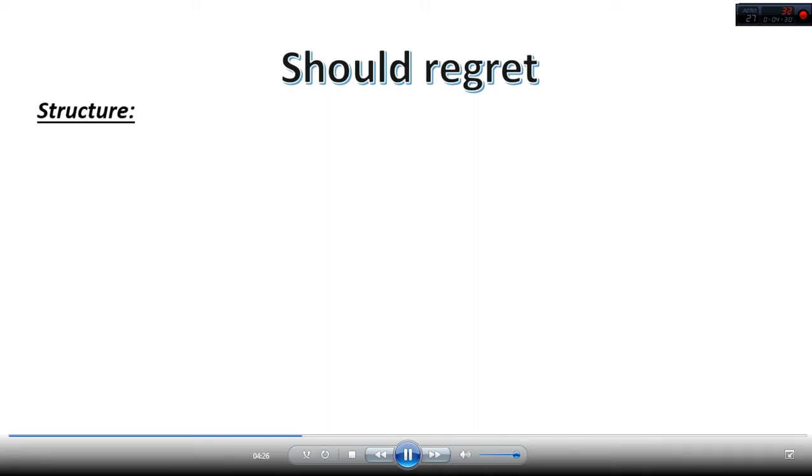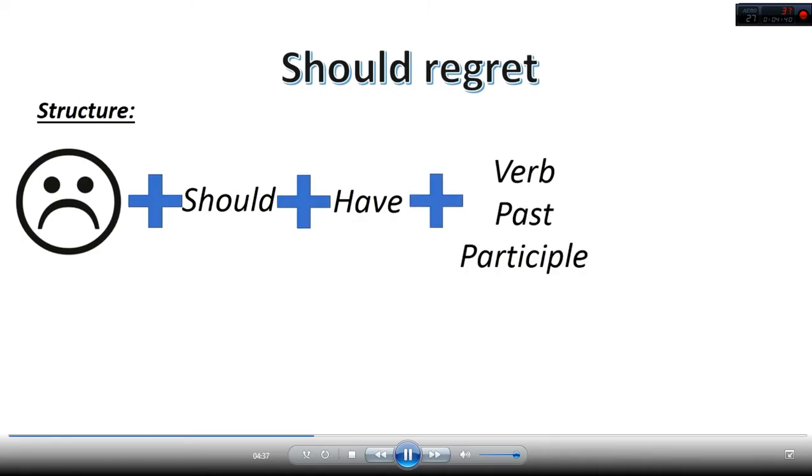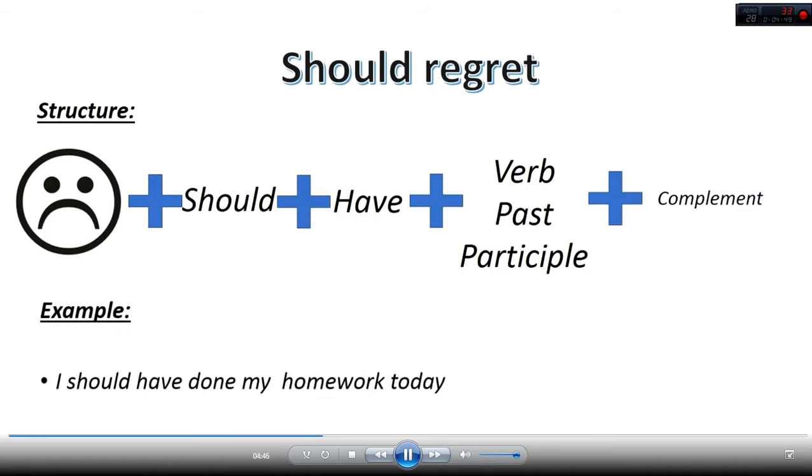The grammar is subject plus should plus have plus the verb in past participle plus the complement. For example, I can say, I should have done my homework today.